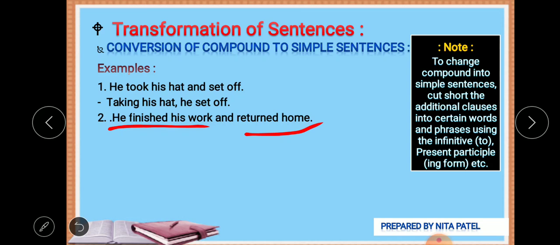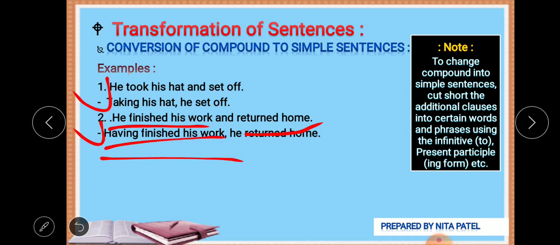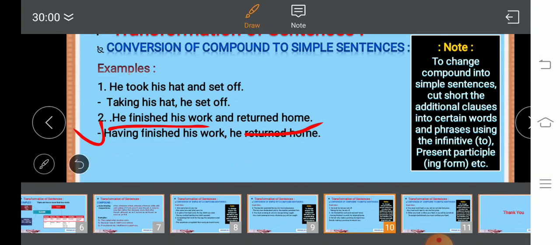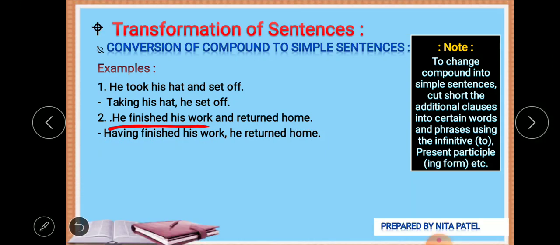Having finished his work, he returned home. We can frame it with the ing form of the verb directly, or we can frame it with having and then the V3 form.